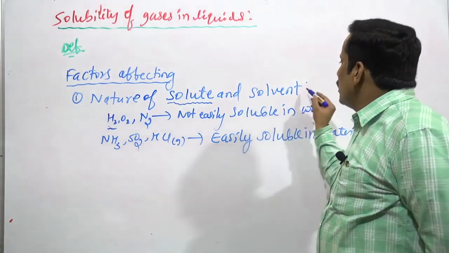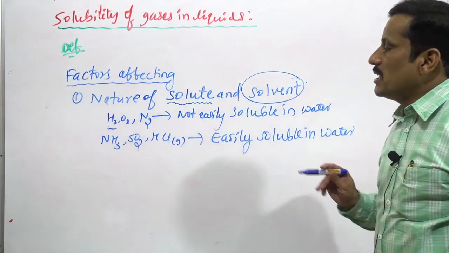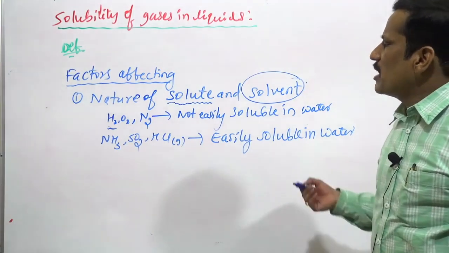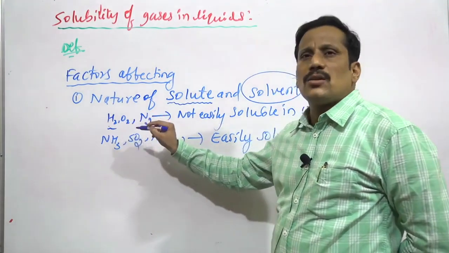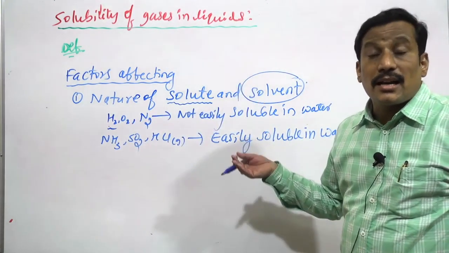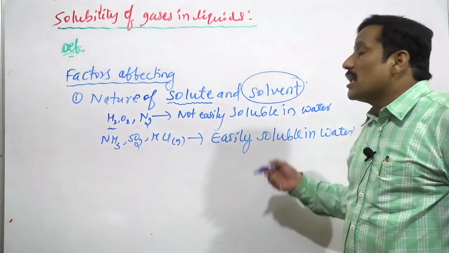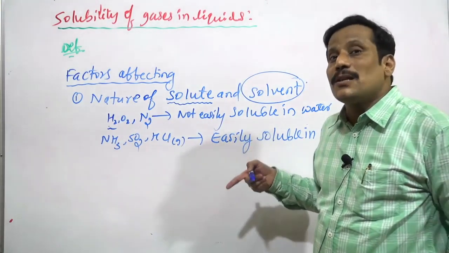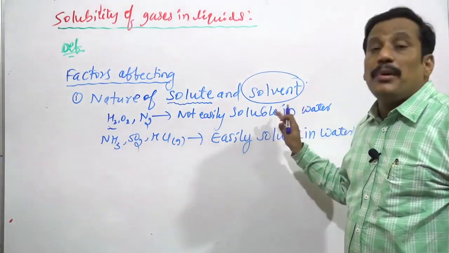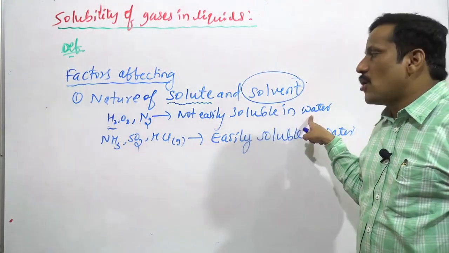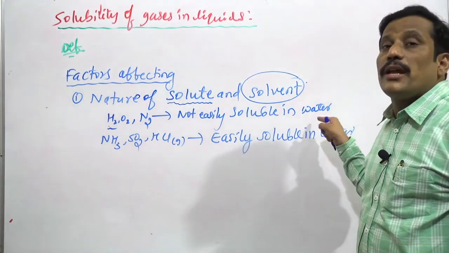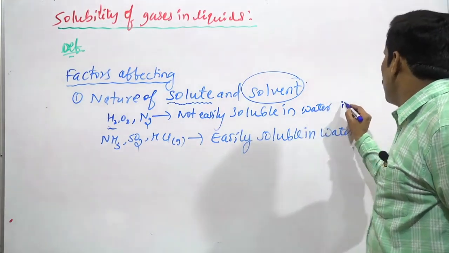The second thing is the solvent. You see, the same hydrogen gas, oxygen gas and nitrogen gas are easily soluble in ethyl alcohol solvent. Compared to water, they are less soluble in water, but more soluble in ethyl alcohol.